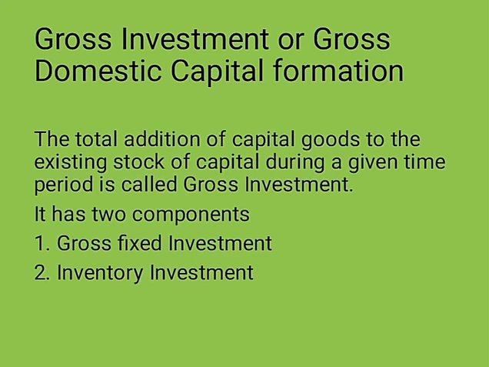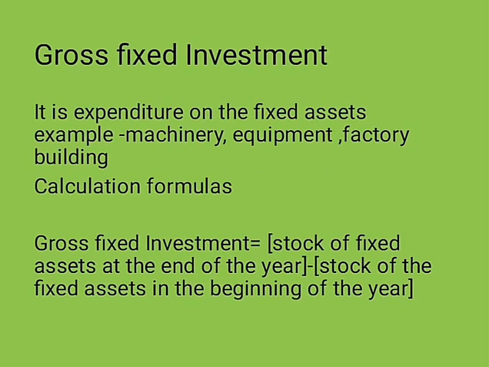There are two components of the investment: gross fixed investment and inventory investment. If we talk about the gross fixed investment, it is the expenditure on the fixed assets. Example: machinery, equipment, factory, buildings. The calculation formula for the gross fixed investment is stock of fixed asset at the end of the year minus stock of the fixed asset in the beginning of the year.